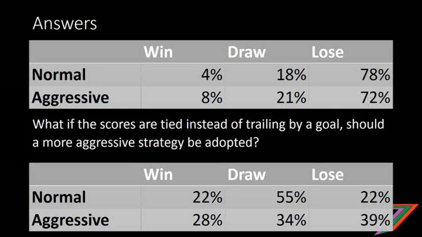If, for example, a win was definitely required to get through to the next round, then an aggressive strategy still may be the preferable strategy. But in this case, we'd say probably go with the normal strategy if this was asked just as a question. But again, circumstances should dictate which strategy you would use.